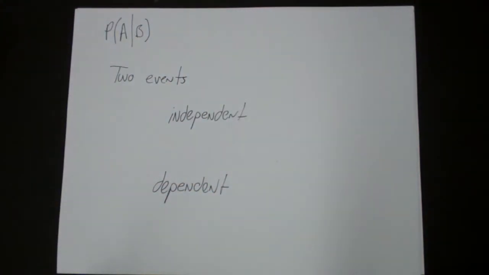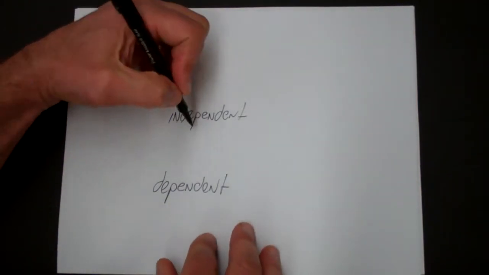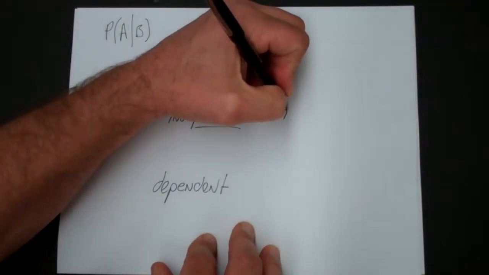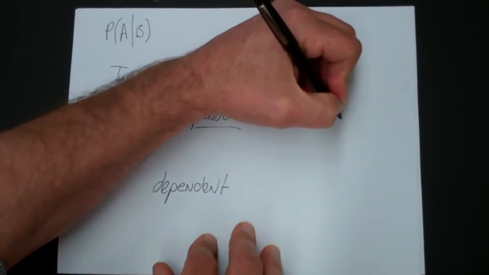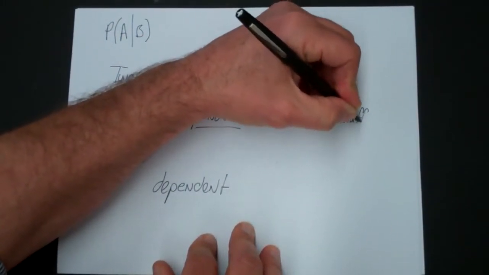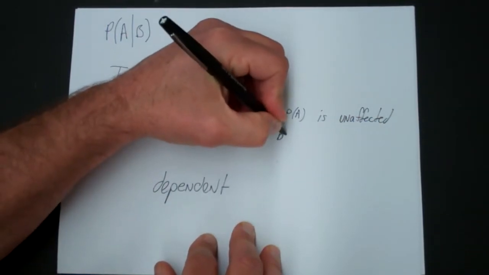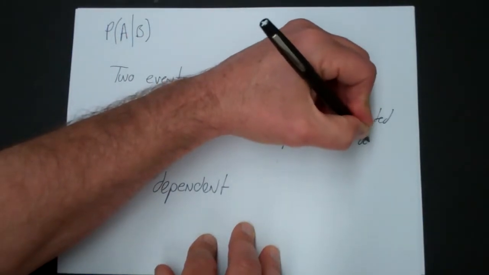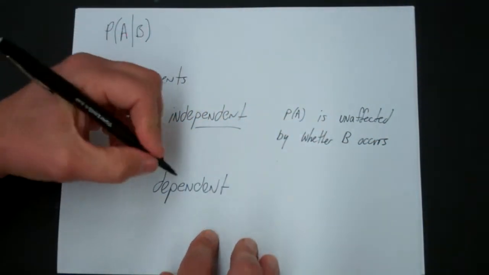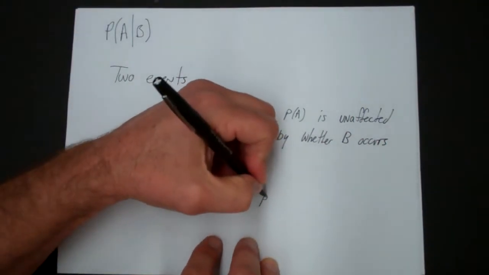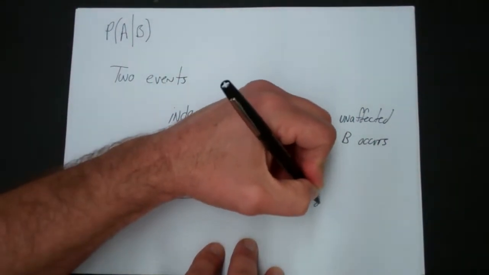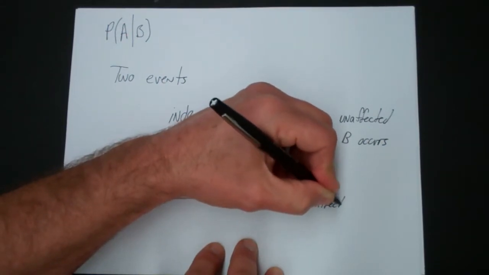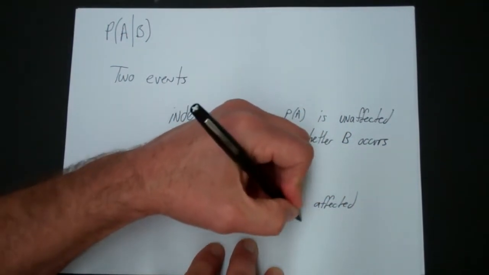And we want to talk about this both in terms of an intuitive or common sense understanding, and also a formal definition. So we say that two events are independent if the probability of A is not affected by whether B occurs. And we say two events are dependent if the probability of A is affected or changes by B.